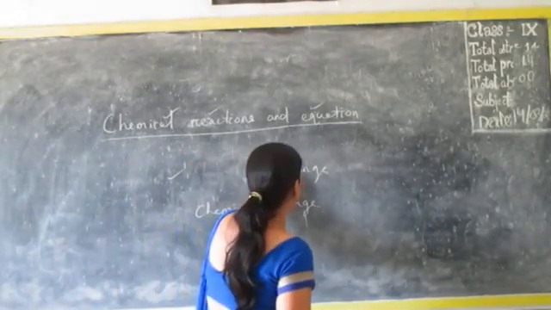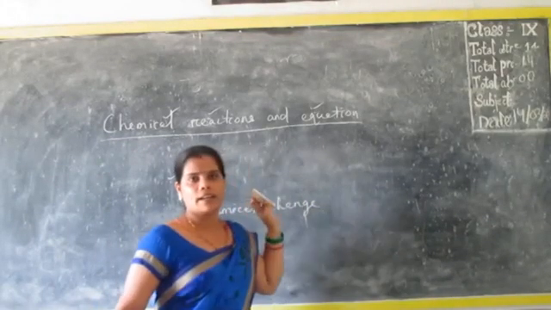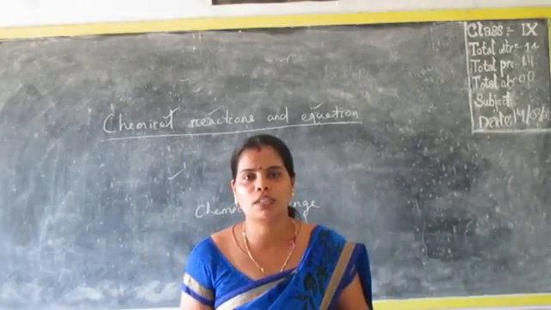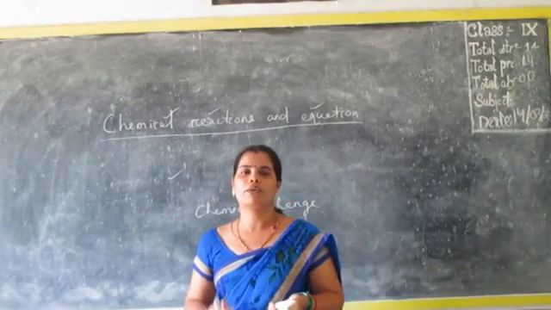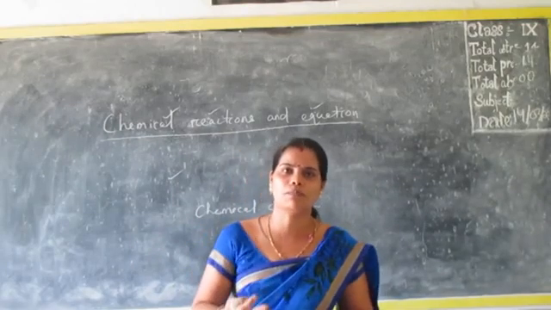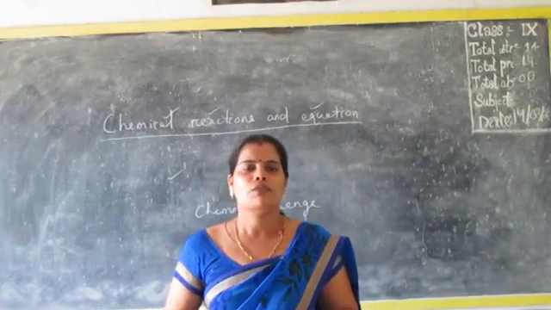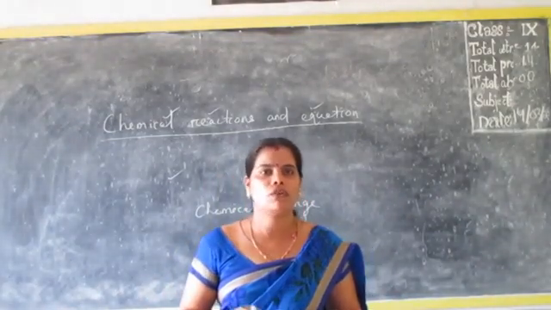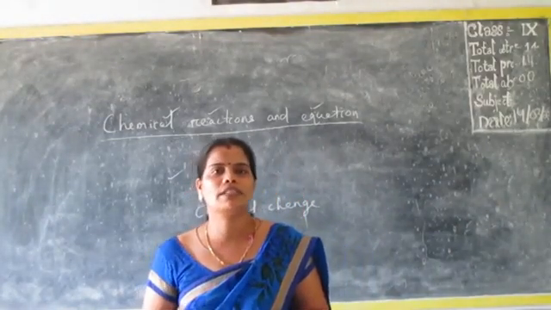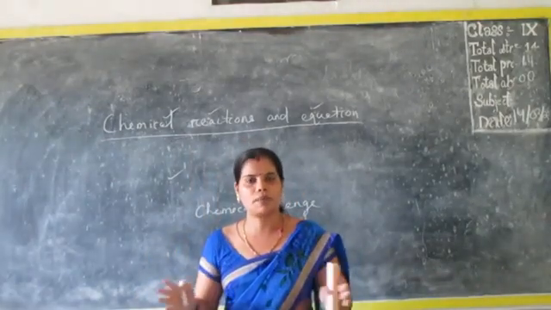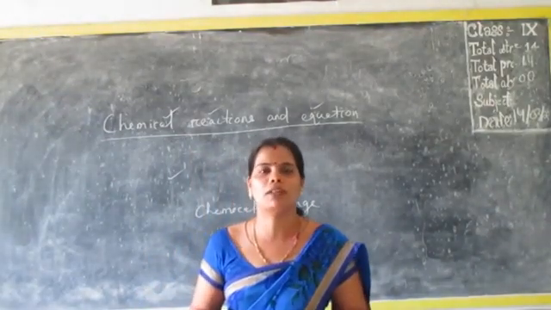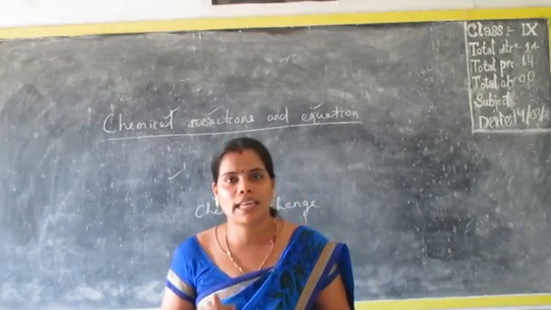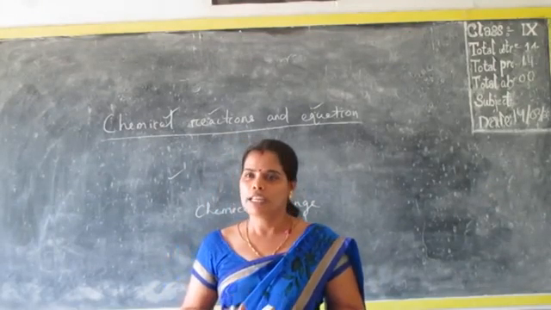A very common example: it is summertime, the heavy summer. Suppose inside the home we keep milk aside and forget to keep it inside the refrigerator. Then what will happen? Obviously, the next day you might have seen that the milk particles have separated from each other or broken up, or the milk is getting destroyed. Why does this happen? Because of the chemical changes that happen here.